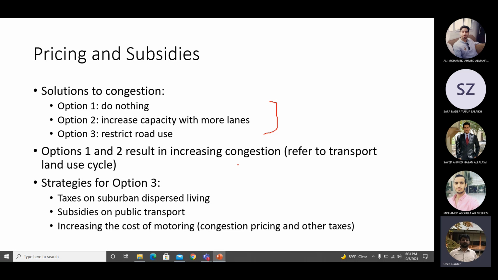Okay, and you can do these strategies simultaneously as well. Like, it doesn't have to be one at a time. You can increase the tax on fuel, at the same time decrease the fare of the buses. Okay, this can happen simultaneously.